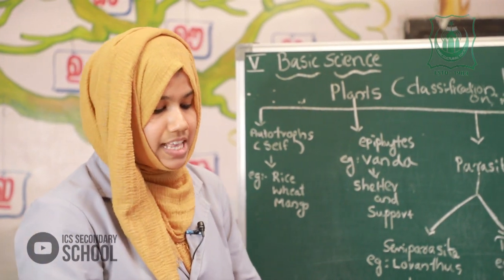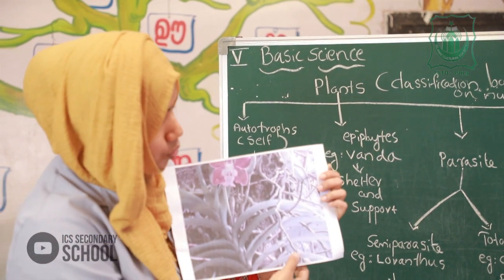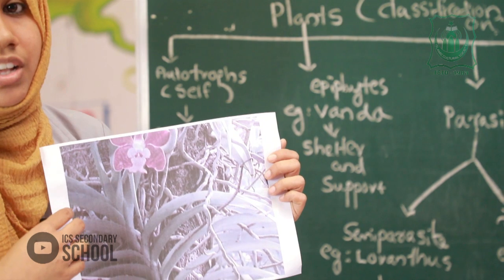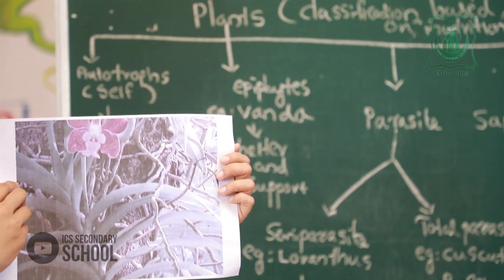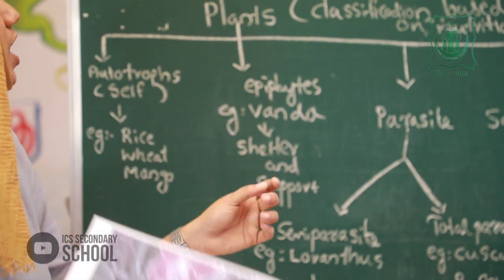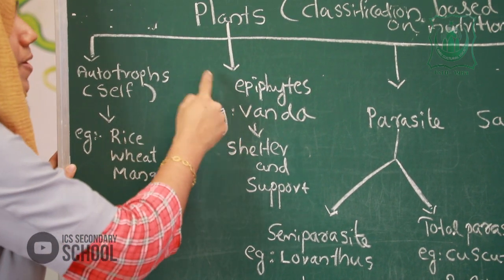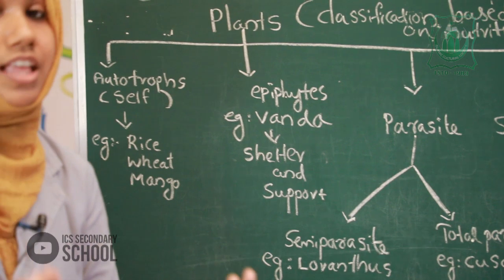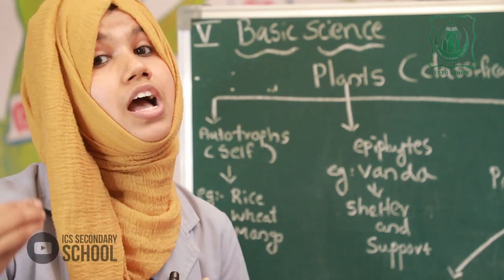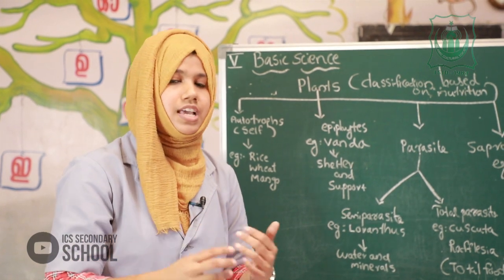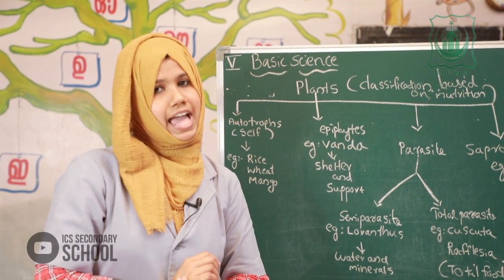This Vanda has a thick root, through which it absorbs moisture from the atmosphere. So the first one is autotrophs, the second is epiphytes, plants which grow on other plants without harming them, only for shelter and support.